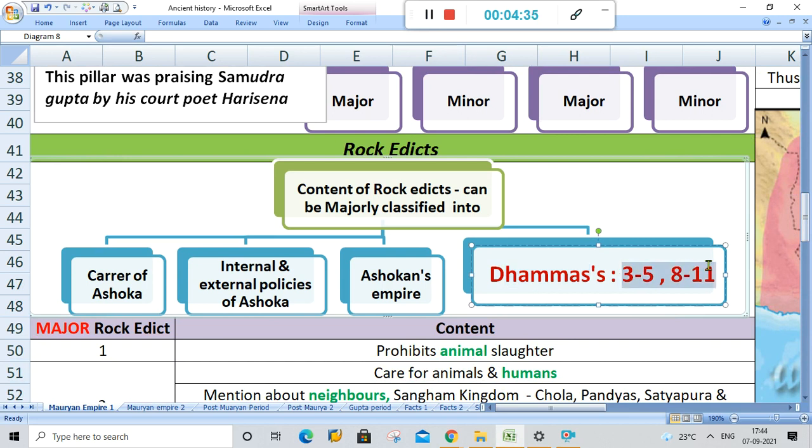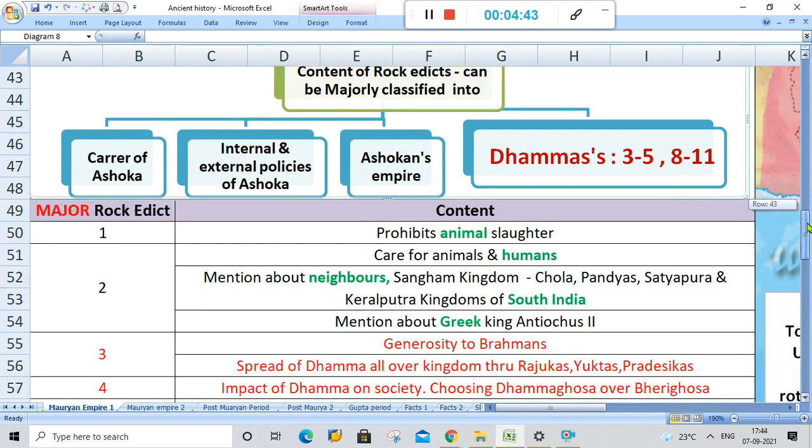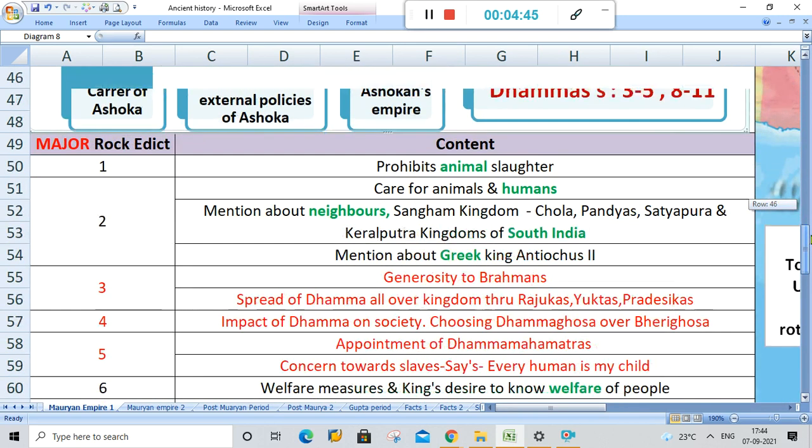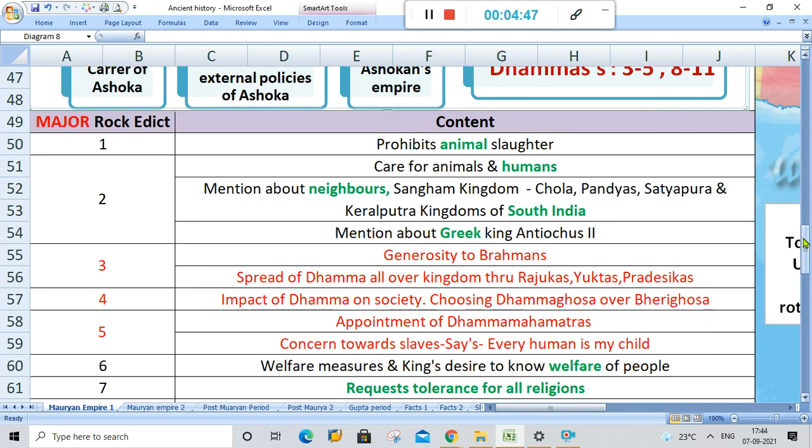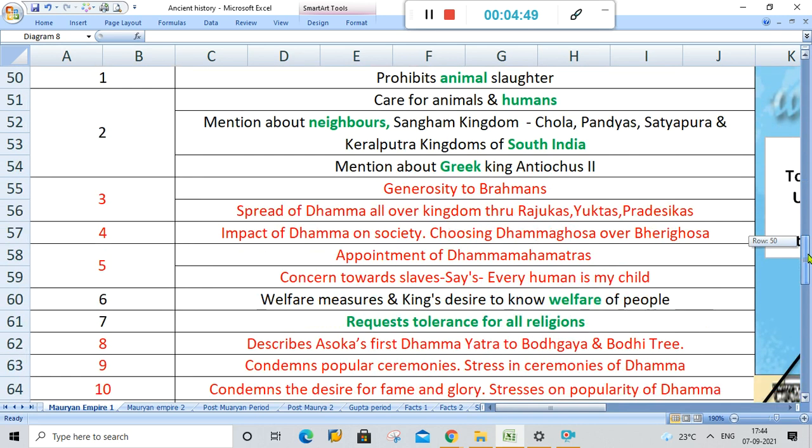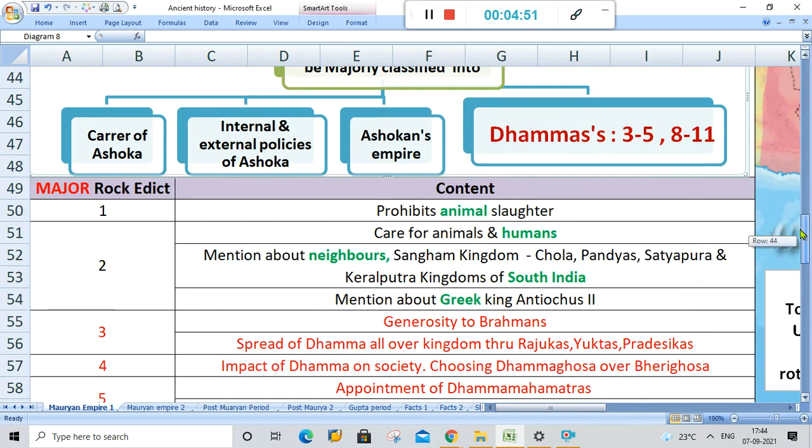In today's class, I am going to give you some tricks to remember these points because it is totally a class of facts. However, it is very important for us to remember. So I will be giving you tricks to remember these things.